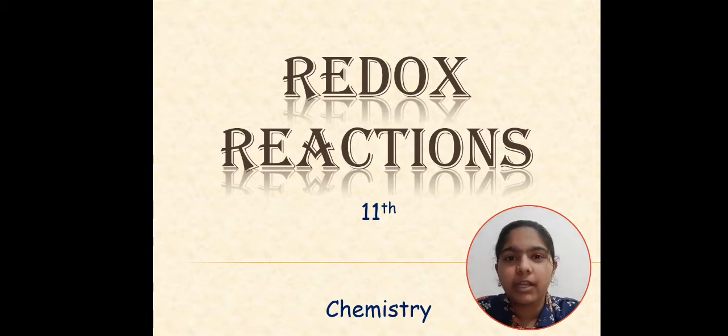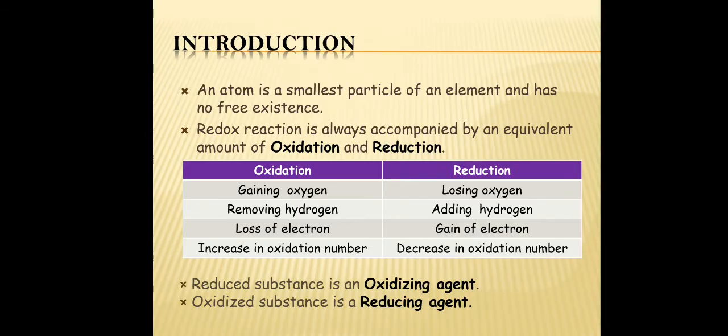Today we will learn about redox reactions. Let's go further. An atom is the smallest particle of an element and has no free existence. Redox reaction is always accompanied by an equivalent amount of oxidation and reduction. It is a reaction in which a decrease in oxidation number of an element, that is reduction, and an increase in oxidation number of another element, that is oxidation, take place simultaneously.